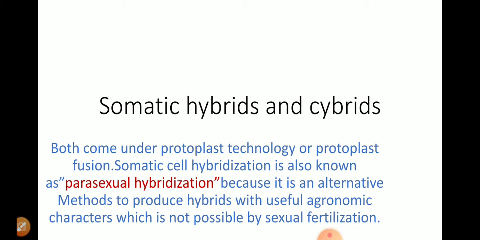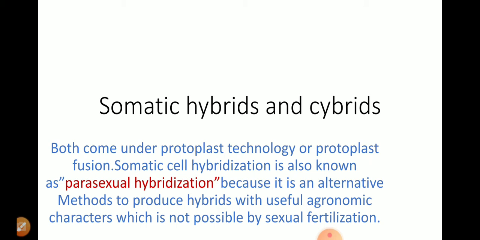We are taking the fusion of two cytoplasms, of two distinct species or two different varieties of a species. So, it is very useful in combining two different cells containing their own different properties or traits. So sometimes we call the somatic hybrid a parasexual hybridization.